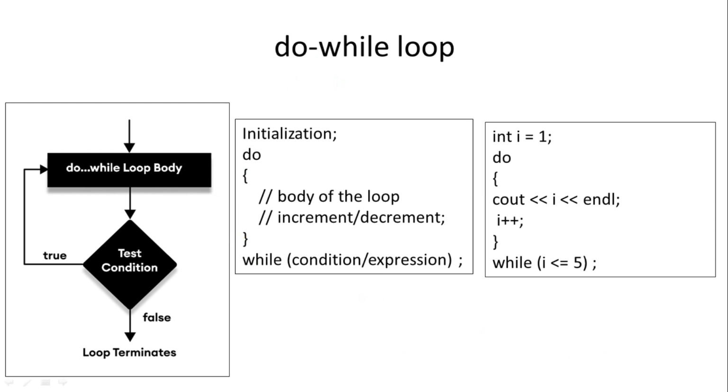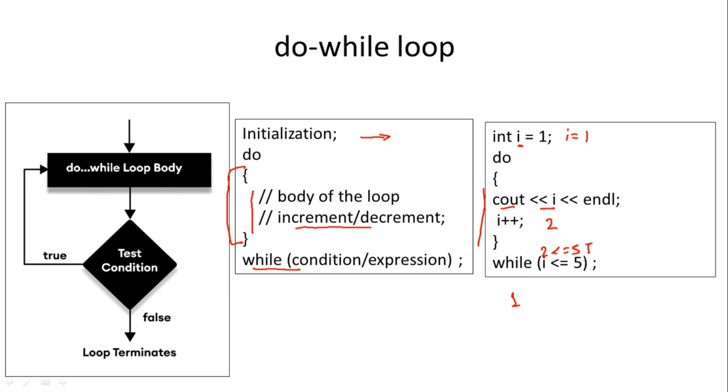So see the working of the do while loop here. First initialization before the loop, then do this task, which means execute whatever statements are written in the do block, and then check the condition. Here increment and decrement is again inside the do block. An example is given: one counter variable I is taken, initialized to 1. Then do means perform this task: cout I, the value of I, 1, will be printed. Then I++ makes the value 2. 2 less than or equal to 5, it is true.